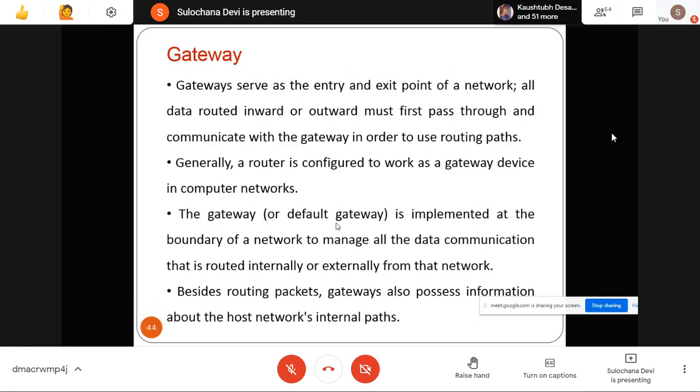The gateway which is directly connected, we call the default gateway, and it has an IP address, and every device has that IP address stored in its routing table. Even if you give the ipconfig command, you will find that gateway address, because my machine should know where to send something first when it goes on the internet. So it goes first to the gateway, then from the gateway to the next router.